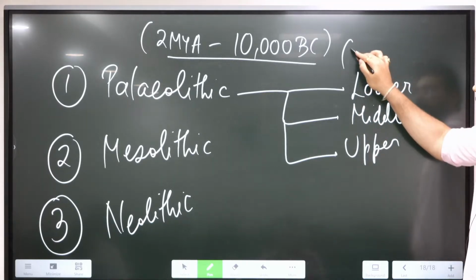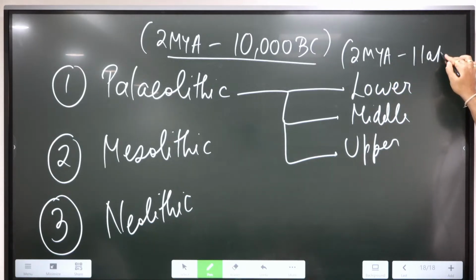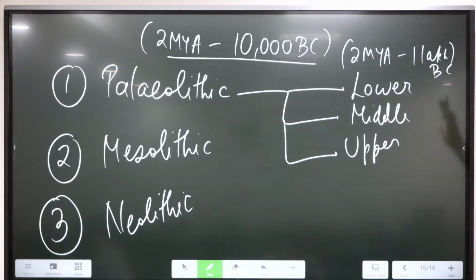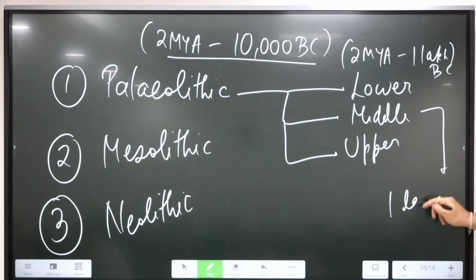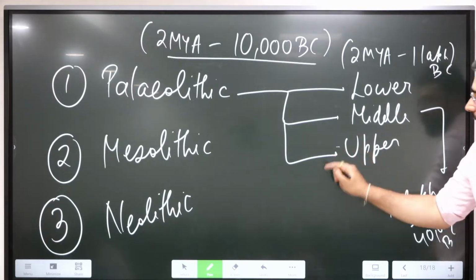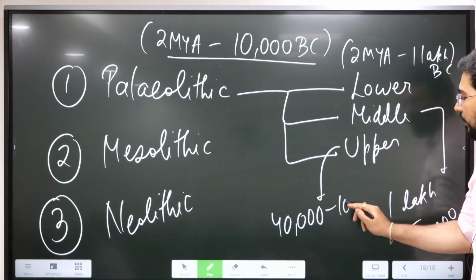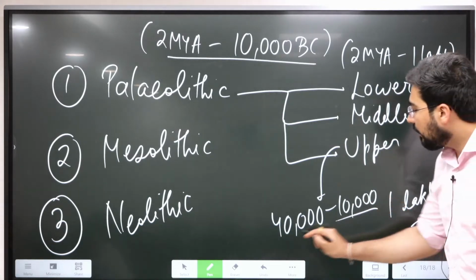The Lower Paleolithic starts from 2 million years ago all the way up to 1 lakh BC. In the middle, we see 1 lakh BC till 40,000 BC, and in upper, we see from 40,000 all the way up to 10,000 BC.